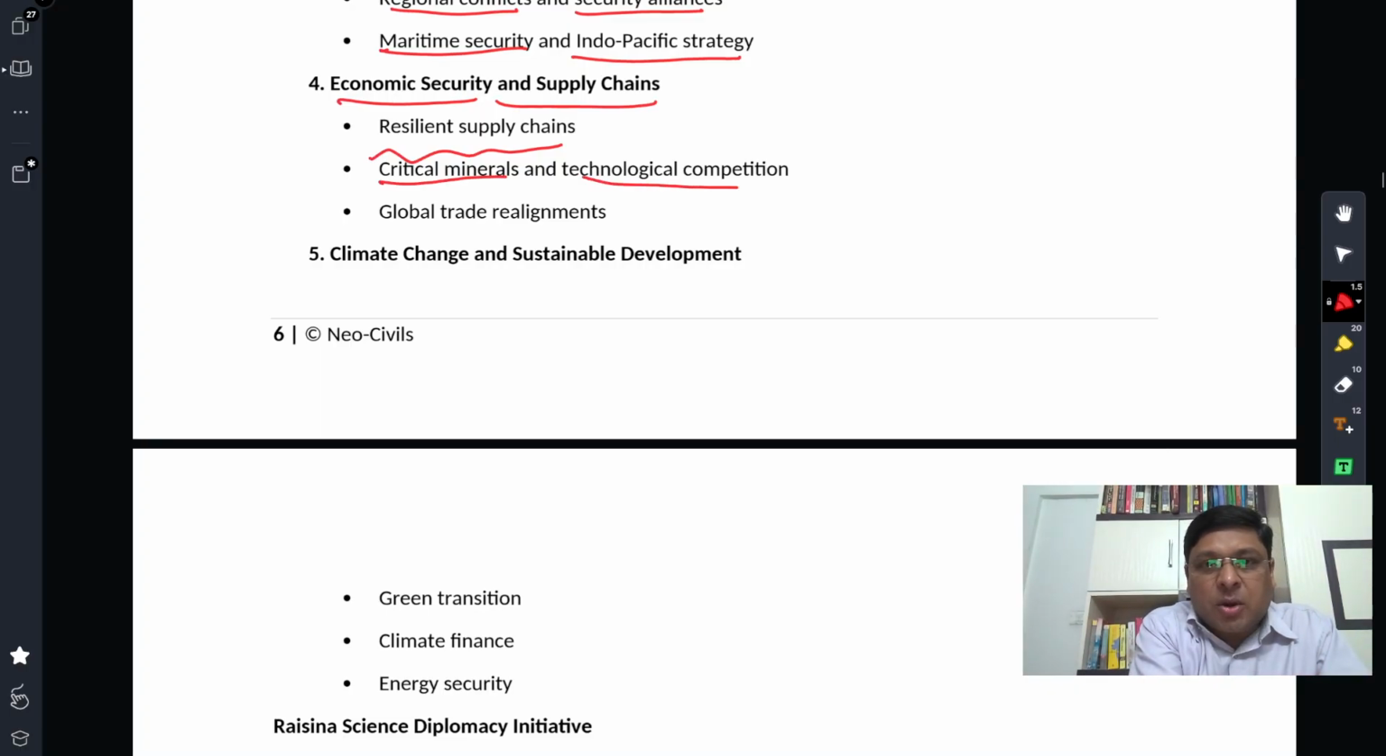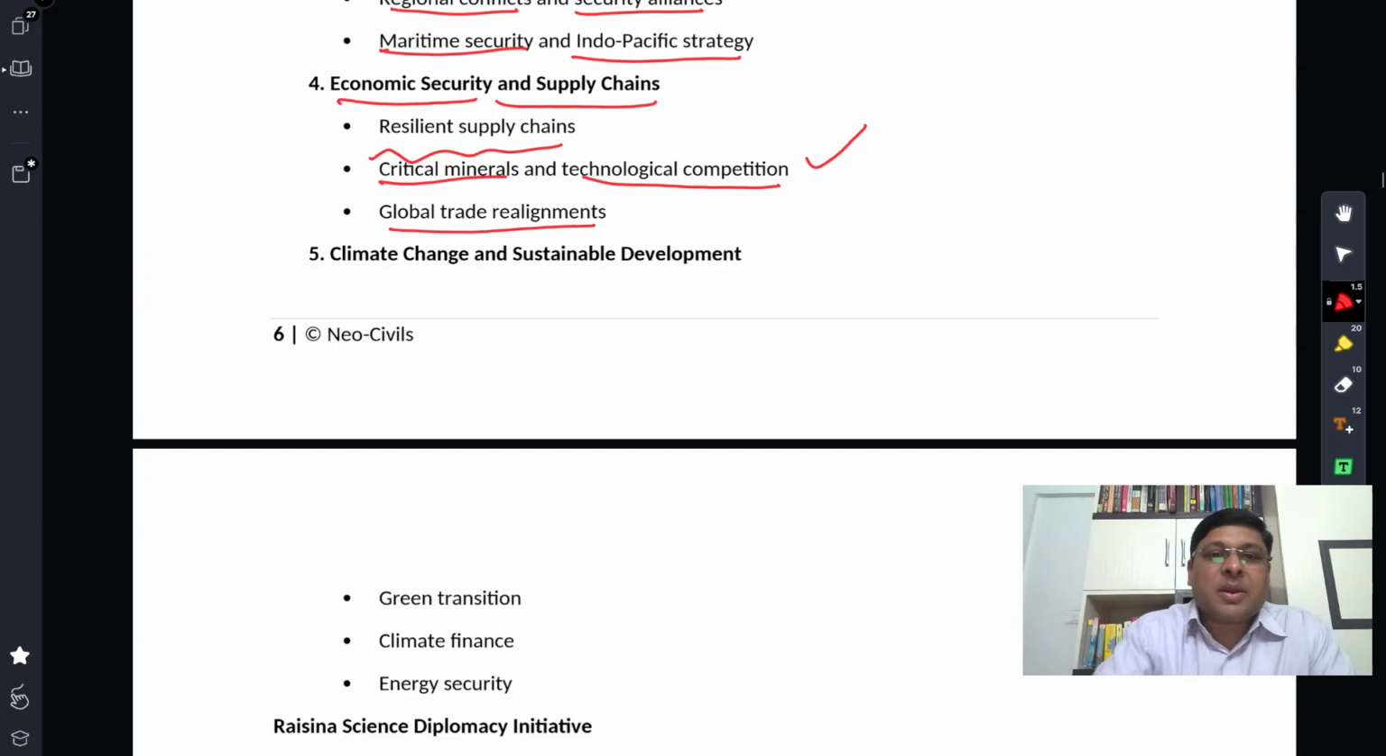Critical minerals, technological competition. This is very important. Critical minerals is one topic Donald Trump has been picking up when he claims different regions, including Venezuela, Greenland, right? And there's a tech competition, cutthroat tech competition. You can talk about different AI models prepared by US companies, and then DeepSeek by China. That is one indicator of tech competition that we're observing in the world today.